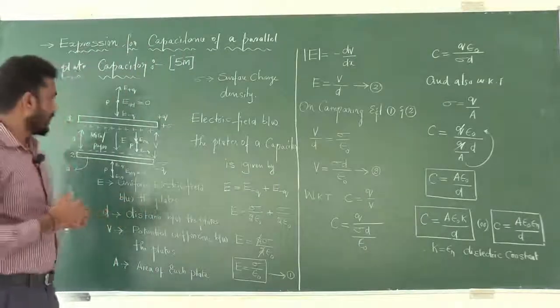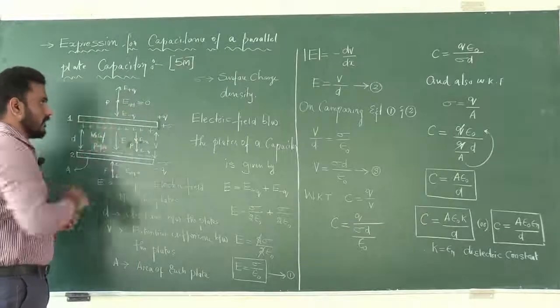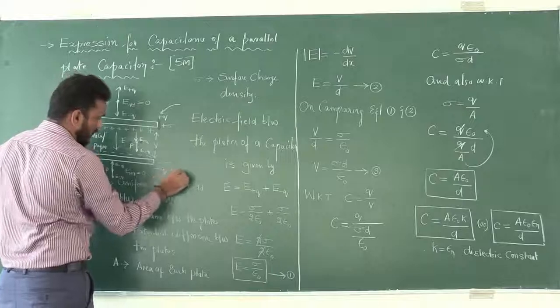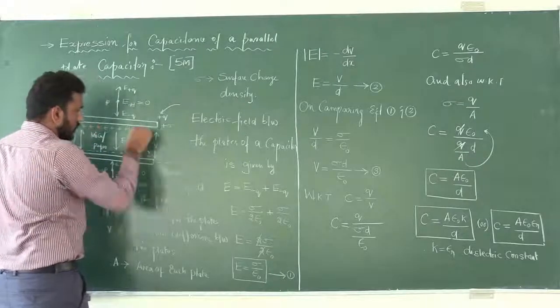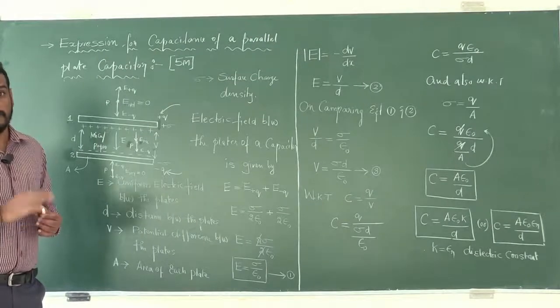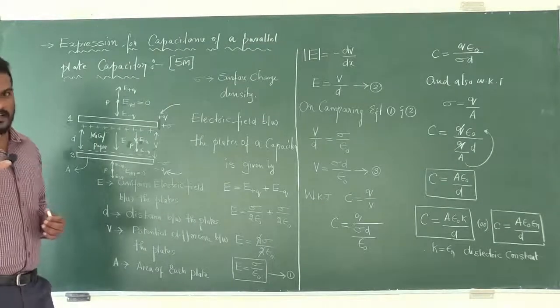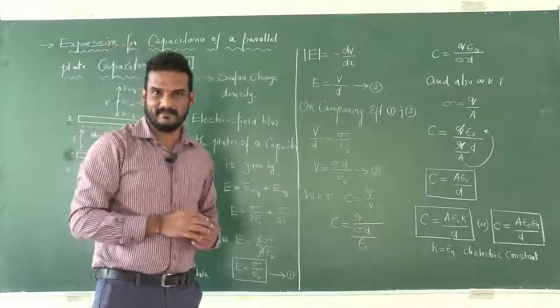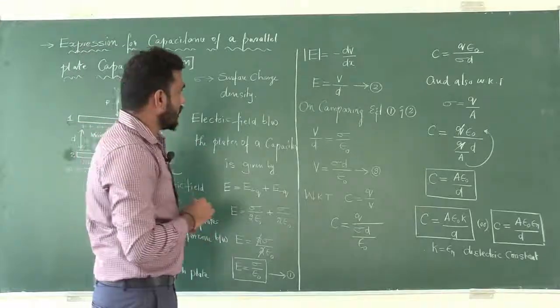In addition to that, look at one more point. By adding additional charge to the plates of the capacitor, we cannot increase the capacitance of a parallel plate capacitor. Why?